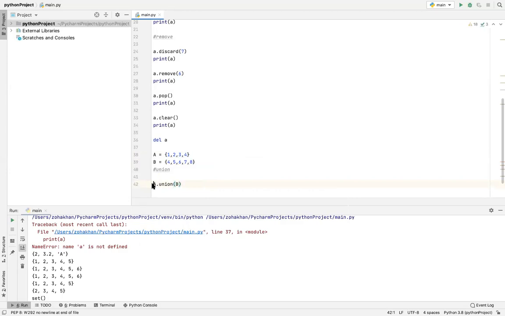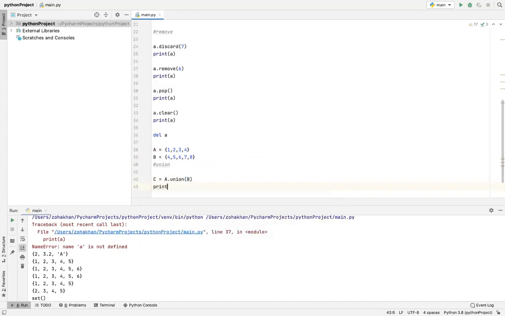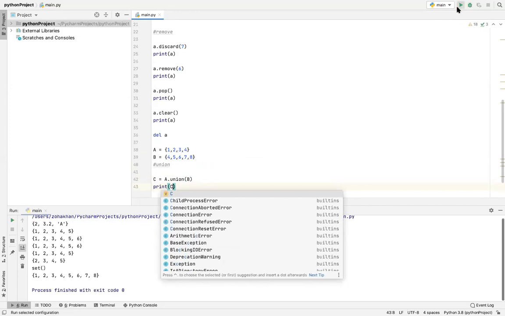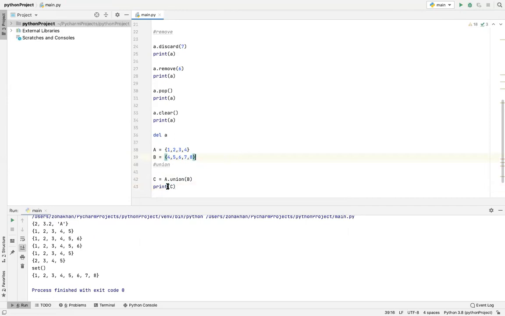And save it into another set, and let's print that set. Print C. Oh, and yes, here we have it. See, the 4 is printed once.